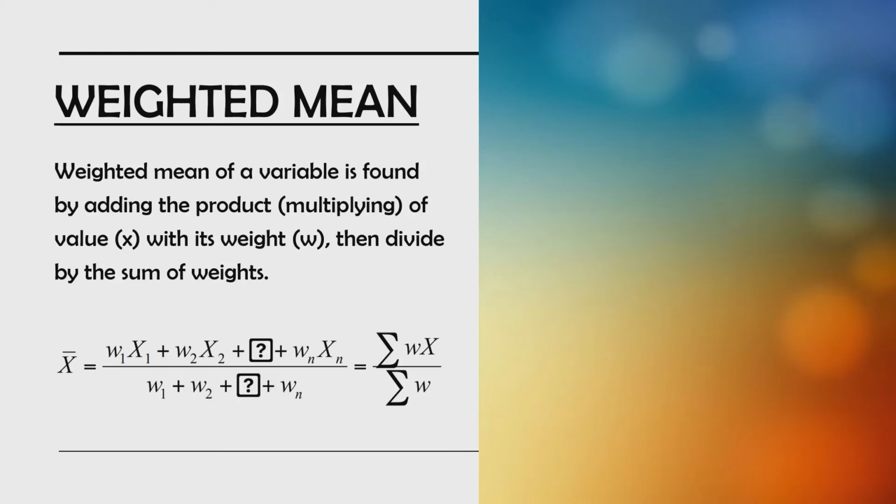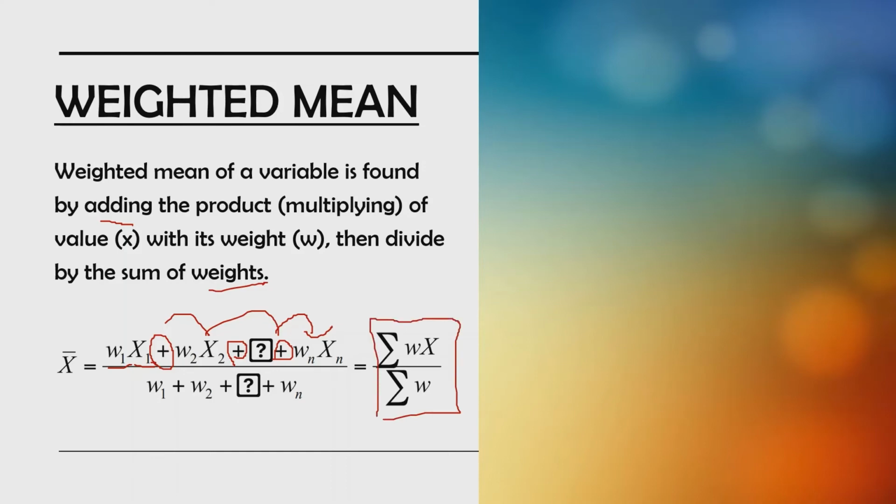So as you can see here, it's adding, right? So there is addition of all of the products of w and x. It's the same for all of the multiplication, and then we divide it by the sum of all the w's. So yeah, as simple as this formula is showing us.